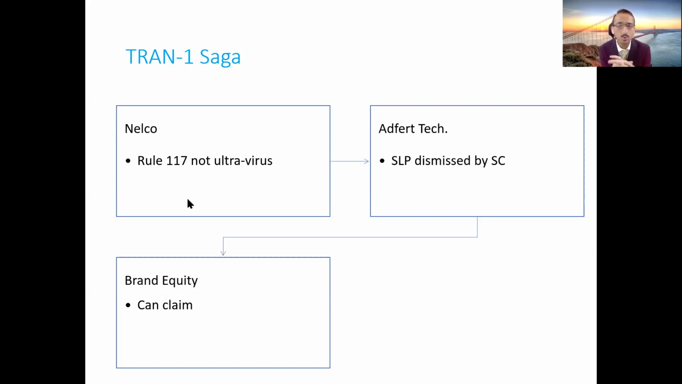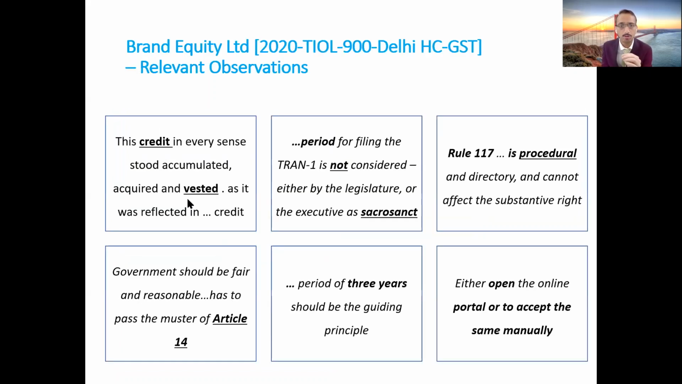Although the Bombay High Court decision went against the taxpayer, in spite of that, other high courts, such as in the case of Adfert Technology, have said that the taxpayer would be entitled to claim the credit, although they have not filed Tran 1. So this particular judgment was in favor of the taxpayer. Then recently, the Delhi High Court delivered another important judgment on Tran 1. In this judgment, they very specifically mentioned that the taxpayer, even though he has not filed Tran 1, would be in a position to claim the credit. And this was one of the most important judgments in the Tran 1 saga.